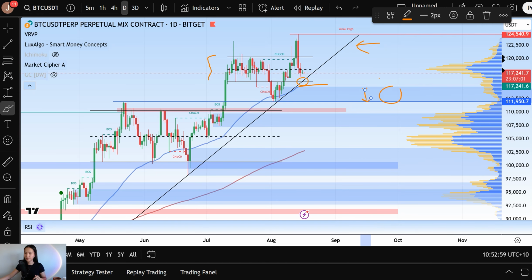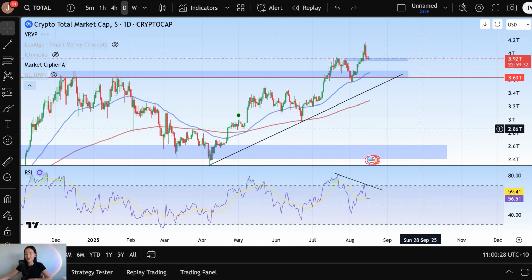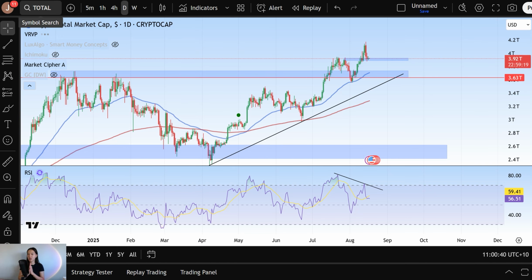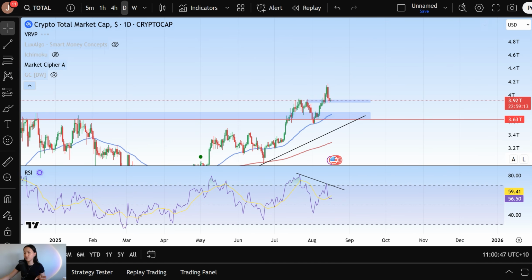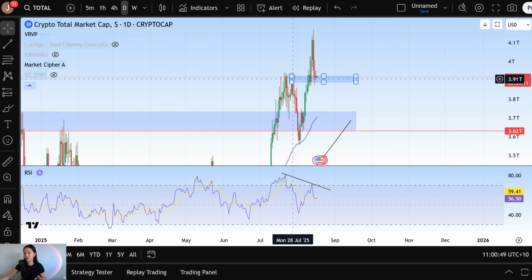$112,000 as well. So moving on from Bitcoin to talk about the effects of the correction on the broader cryptocurrency market, let's take a look at the total chart. And what we can see here is actually really, really interesting, guys, because despite the fact that we saw a market-wide correction, I mean, most altcoins crashed and tumbled, and so did Ethereum, total itself did not fall below this massive change of character level or the prior high in that range, right?